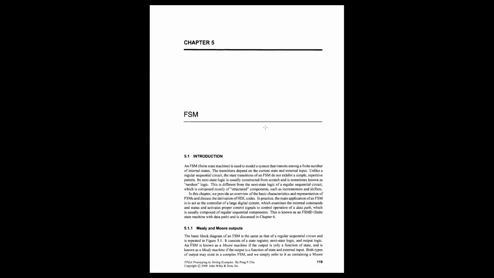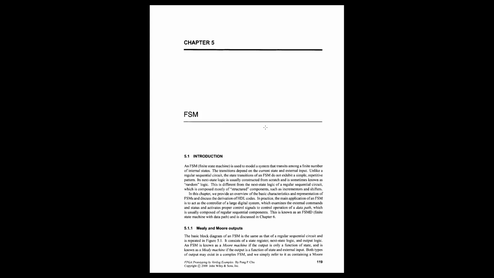Okay, so when we talk about states, there are 3 more nomenclatures for states. One is called current state, another is called next state, and another is called output state. So what is current state? Whatever the present state of the system is, is called the current state. Like with the counter, when the counter reaches 2, 2 is the current state. When the counter reaches 3, 3 is the current state.